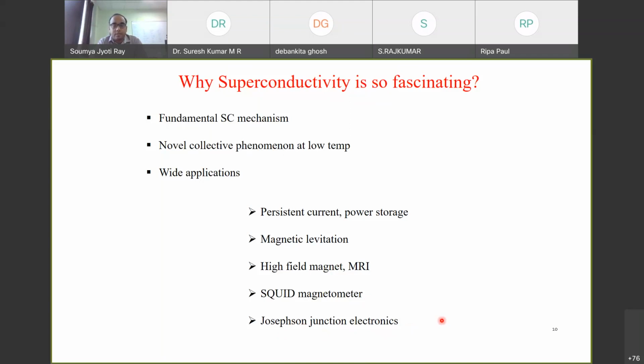There are many things which are only possible to realize because of the presence of superconductivity. And there are a few things not mentioned, like quantum computers or qubits. Those also need a superconducting state, or some bit of superconductivity is required. Even the realization of Majorana fermions. So in terms of both fundamental physics and applications, superconductivity is still highly relevant even after 100 years of discovery.